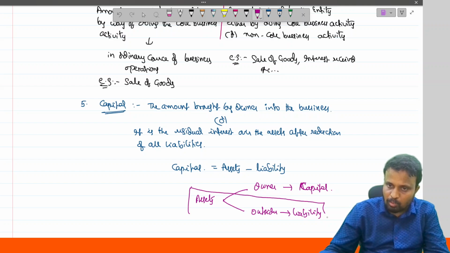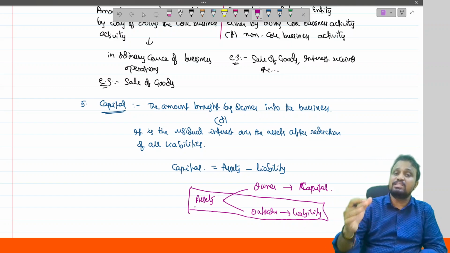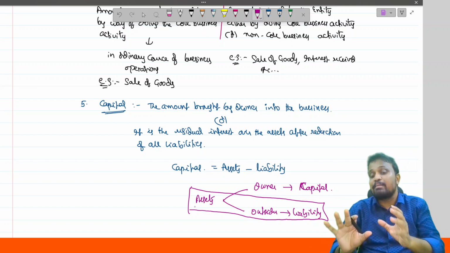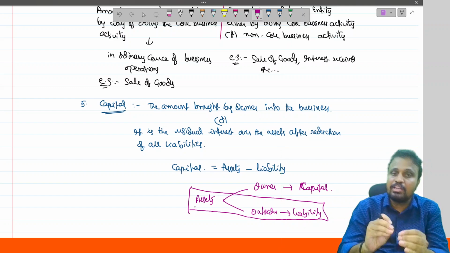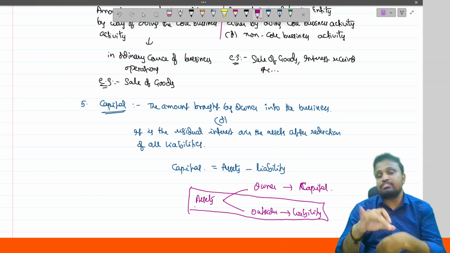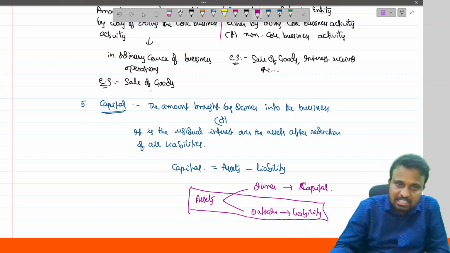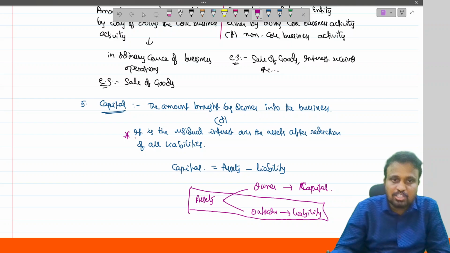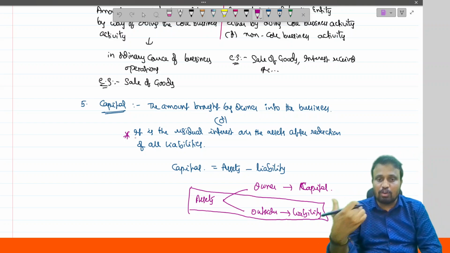The residual portion of the assets available after meeting all the outsiders' claims is called as what? Capital. So the owner's claim over the total assets after adjusting the liabilities is treated as capital, defined as the residual interest over the assets after reduction of all liability.